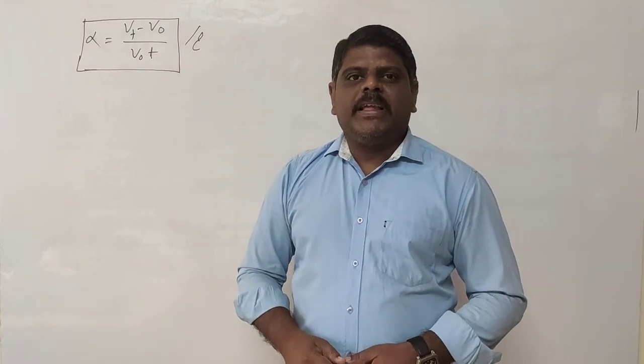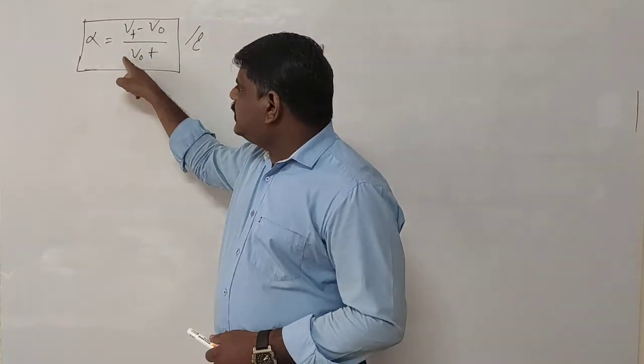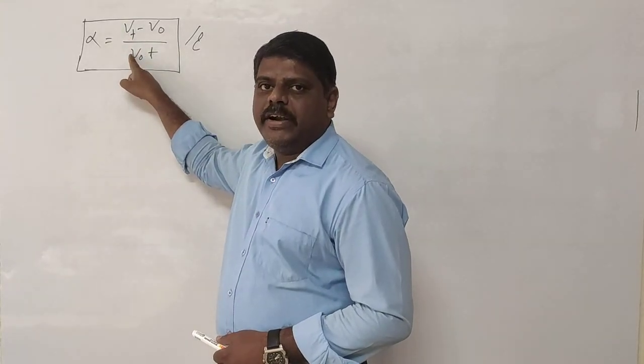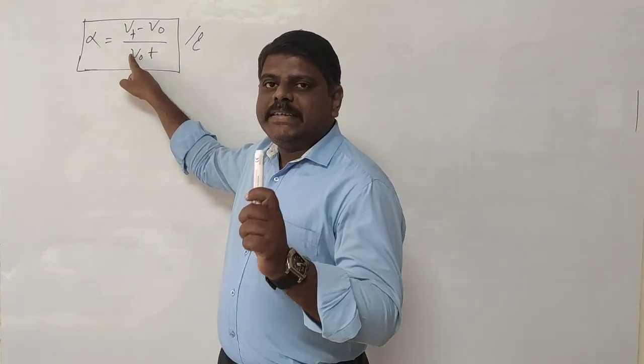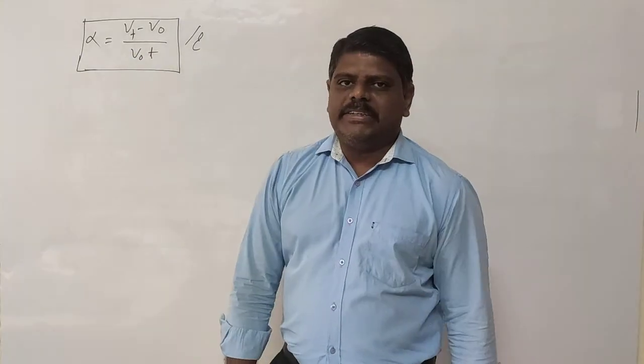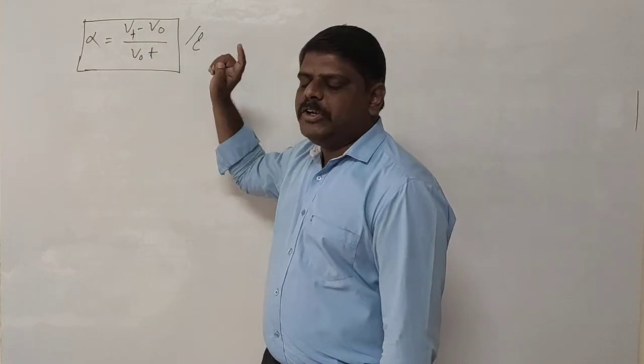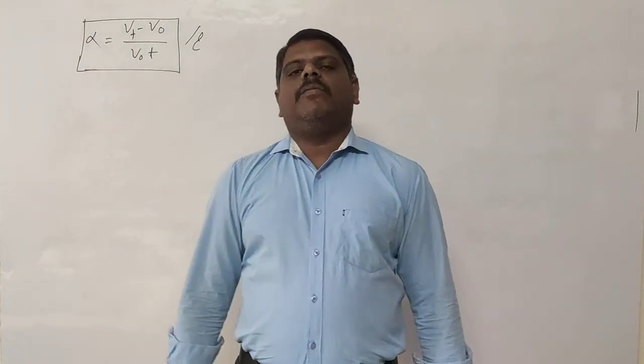Now how can I define it? The ratio of the change in volume to its initial volume at 0 degree centigrade per 1 degree centigrade rise of temperature is called the coefficient of volume expansion. Alpha is equal to Vt minus V naught by V naught into T. This is the volume coefficient.